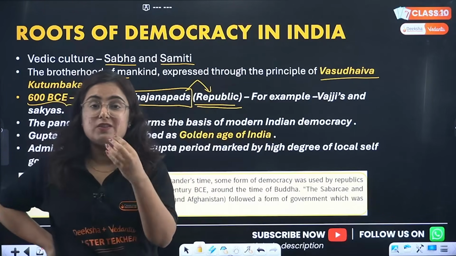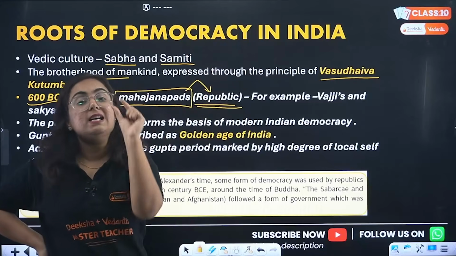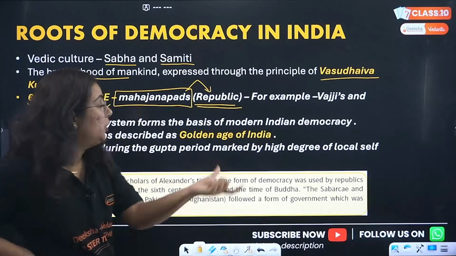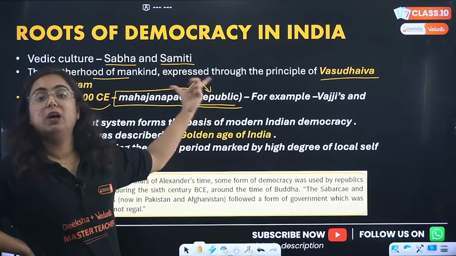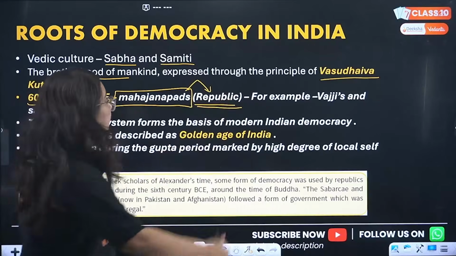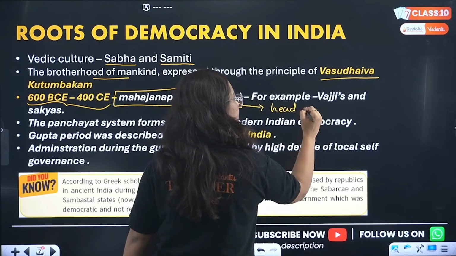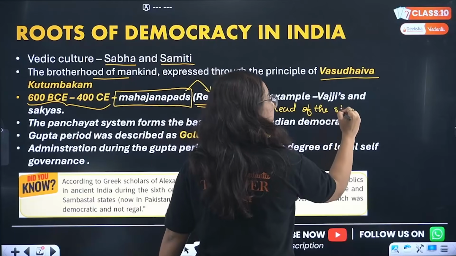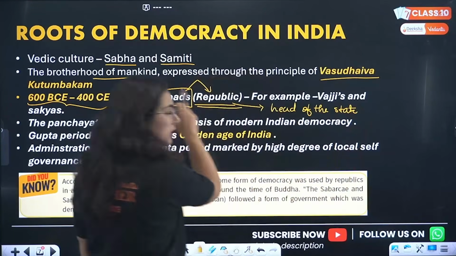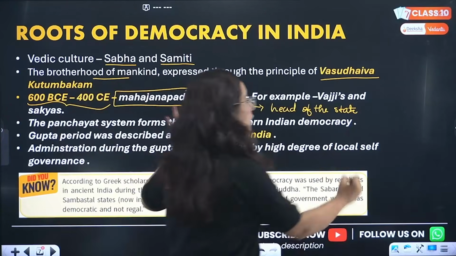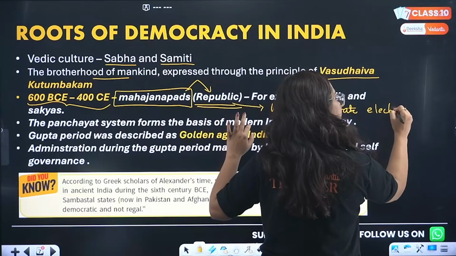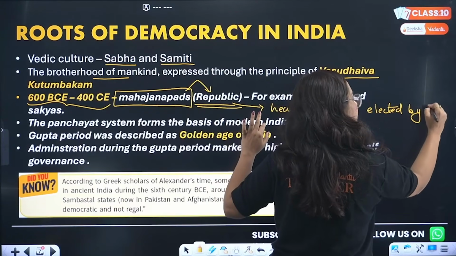This is how we saw that in ancient India, certain features were there. Do you know what we mean by the word republic? In a republic, it means that the head of the state, here the state means Mahajanpad, is elected by the people.